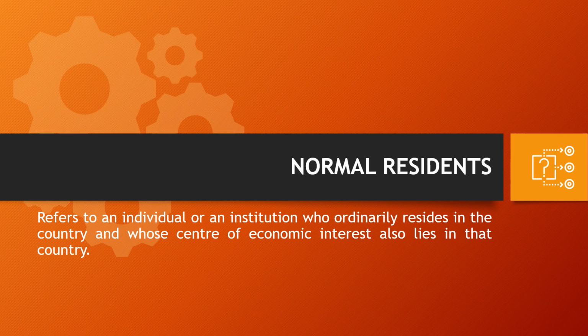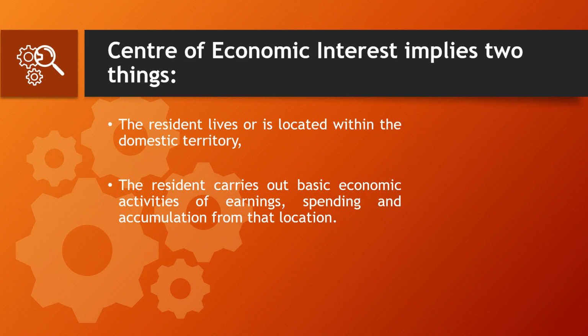Now, center of economic interest is a new term for you. So we will see in the next slide the meaning of that. Center of economic interest implies two things. First, the resident lives or is located within the domestic territory. And if you remember in the previous video, we learned the meaning of domestic territory. So a person should be living or located within the domestic territory.